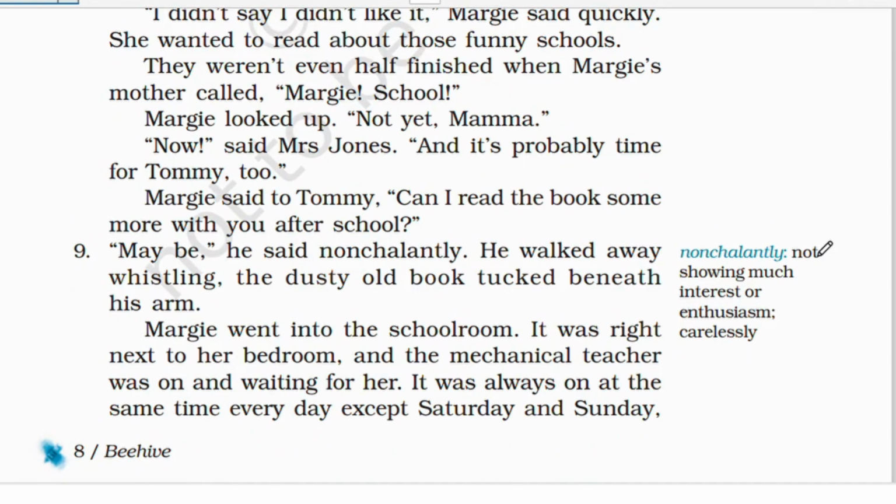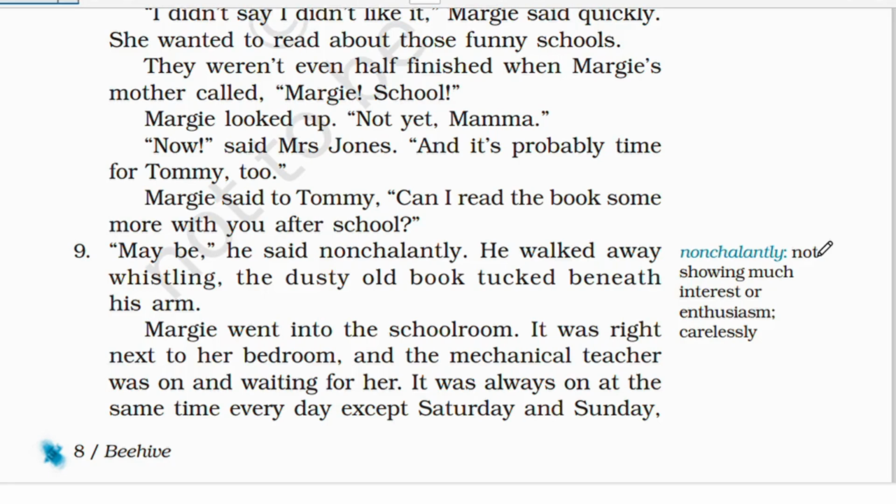They weren't even half finished when Margie's mother called, Margie, school. So here, Margie's mom, Mrs. Jones, is calling Margie for school. They weren't even half finished reading. So Margie looked up. Not yet, Mama. Margie said to her mom, let me just read this book for a few more minutes, then I'll do school. But Mrs. Jones is like, now, said Mrs. Jones, and it's probably time for Tommy too. So she says that it's probably time for Tommy to do school too. So you also come right now to do school.